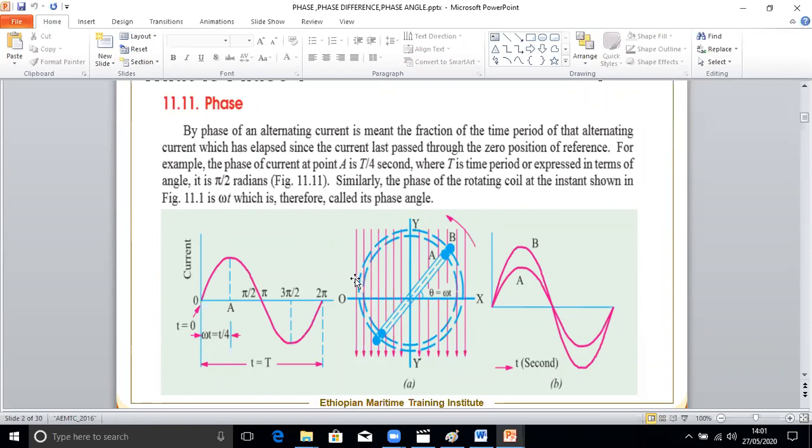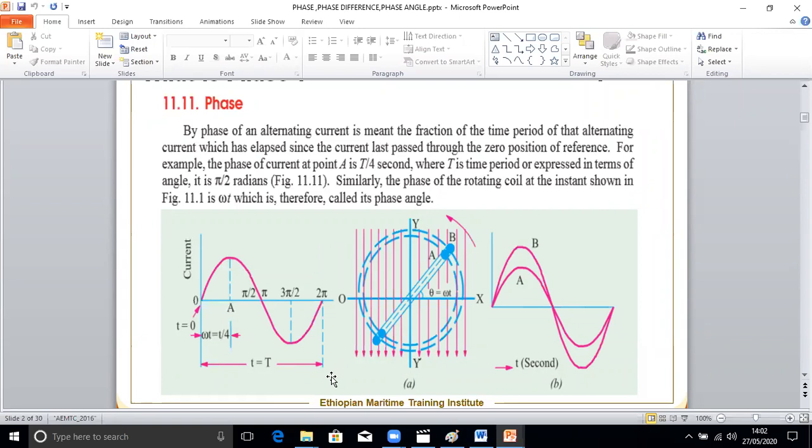For example, the phase of the current at point A: this total time is one cycle, and T is the total time period. What is the phase of the current at position A? We say it is T by 4 second, where T is the total time period.